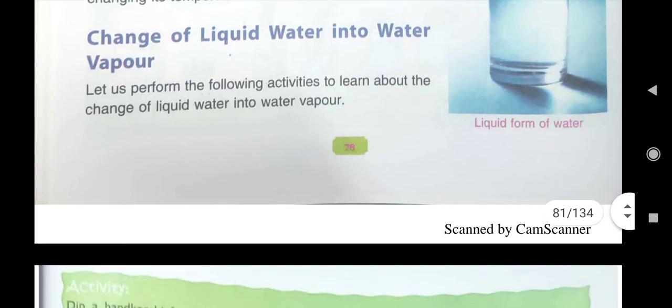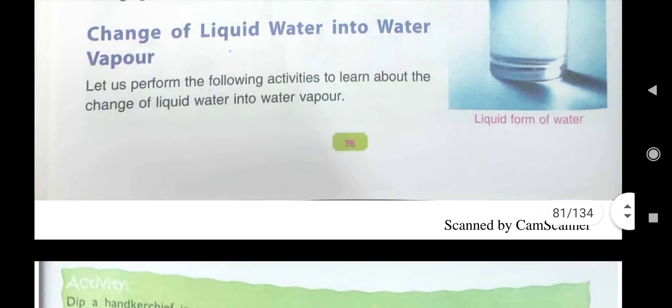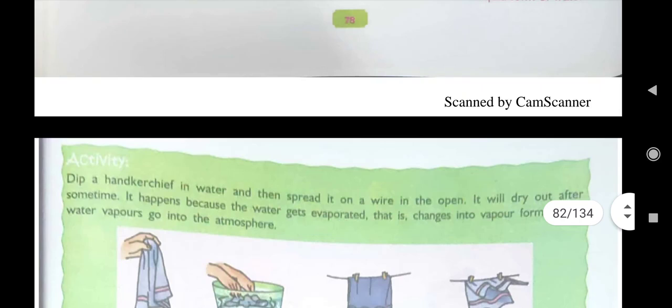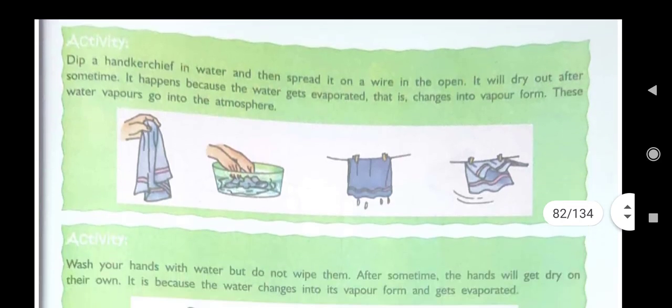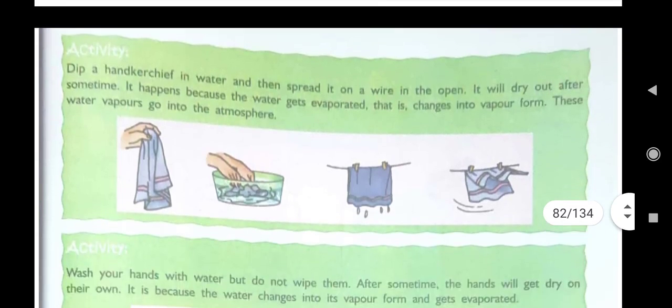So one by one here we will read the change of liquid water into vapor form and into the solid form. First you read about change of liquid water into water vapor. And for that again we have to do some activities. As I have told you, in this lesson lots of activities are there.